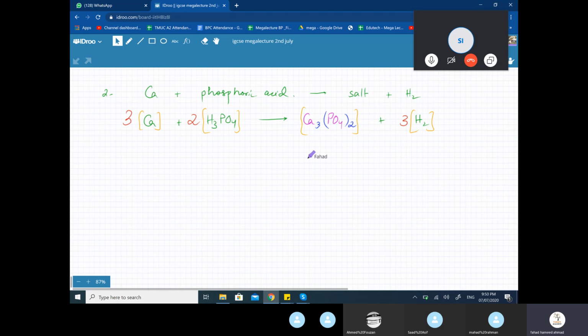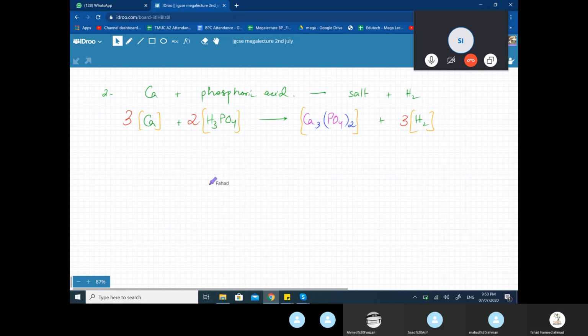Or you can think of oxygen separately. How many oxygens do you have? You have 4 oxygens. But there's a bracket and the 2 around it, so that's 8 oxygens because you have 2 PO4s. How many oxygens do you have over here? There's 4 oxygens. But there are 2 molecules, so that's 8 oxygens as well. So the difficult ones are going to balance themselves out automatically.